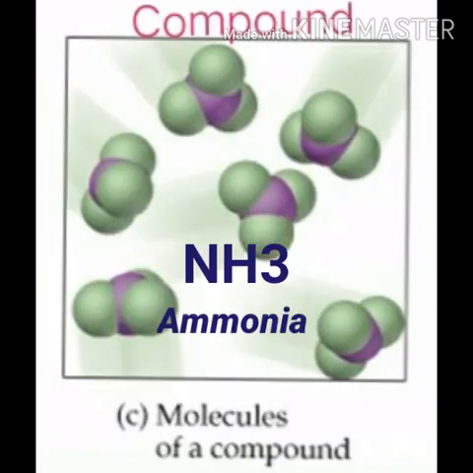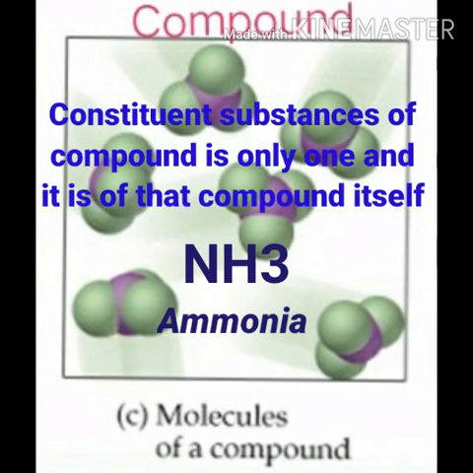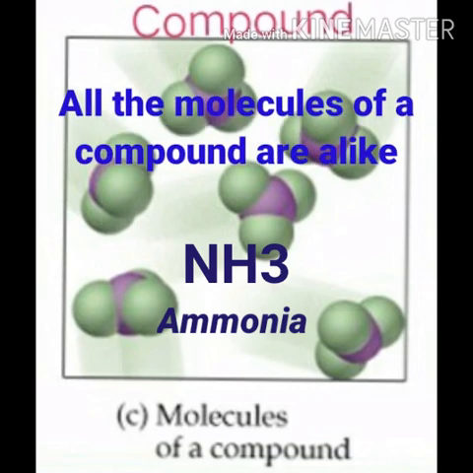Let us study the characteristics of a compound. The constituent substance of a compound is only one, and it is that compound itself. For example, in the compound ammonia, its constituent substance is only the molecules of ammonia. All the molecules of a compound are alike. So here, all the molecules of the compound ammonia are alike, meaning they are the same in size, shape, color and mass.